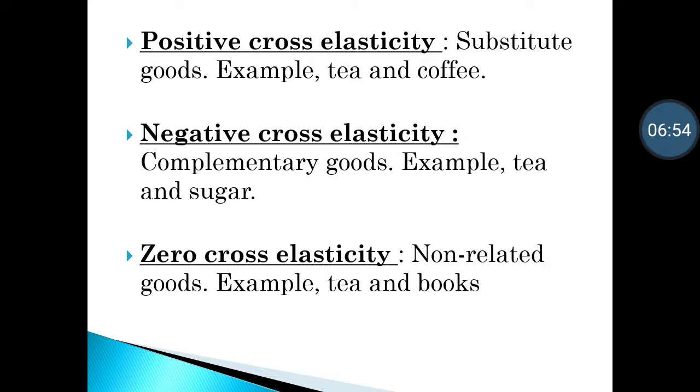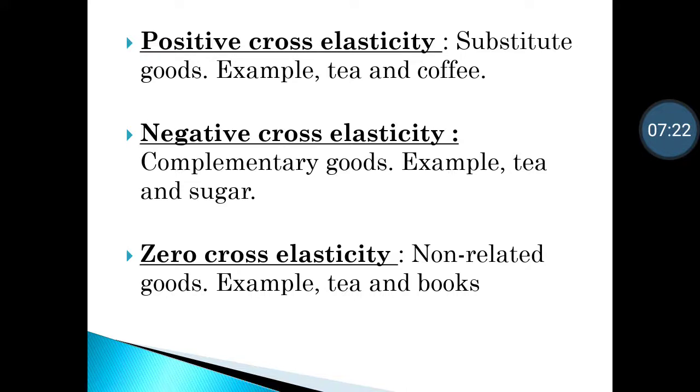Cross elasticity of demand is of three types, that is positive, negative and zero. Positive cross elasticity is applicable to substitute goods. Example, tea and coffee. I have already given you the example of tea and coffee. If the price of tea increases, demand for coffee increases, or if the price of tea decreases, demand for coffee decreases, because now people will switch to tea because the price of tea has decreased.